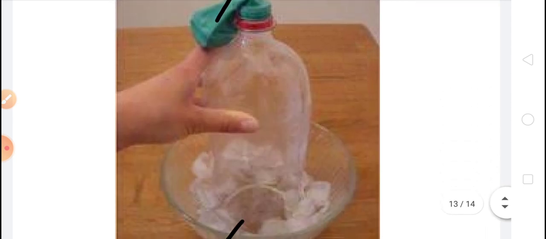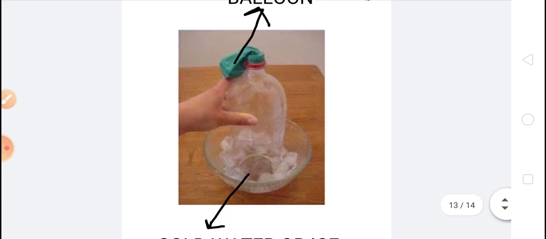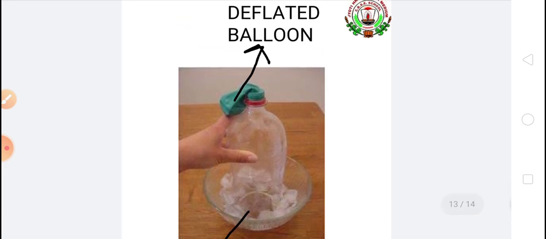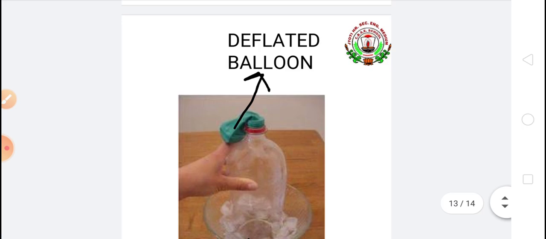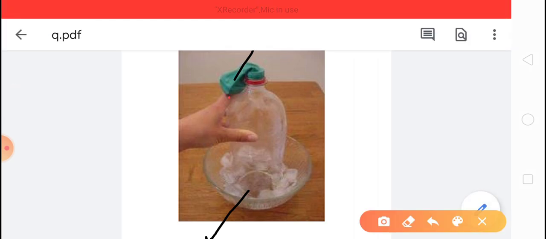In cold water the balloon is deflated. This process of decrease in size of matter on cooling is called contraction.